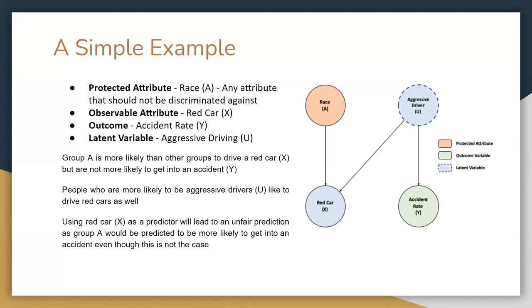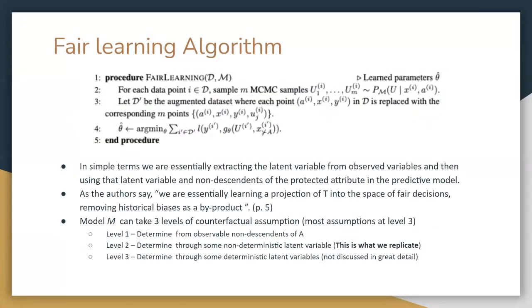However, it is possible for a prediction to be counterfactually fair if it is a function of descendants of the protected attributes A. However, this is only true if the dependence of the prediction on the protected attributes disappears in a function. Then we have a fair learning algorithm. Essentially, what the algorithm is saying is, given the observed values of A and X, extract the values of the latent variable U and then use those variables in the predicted model.